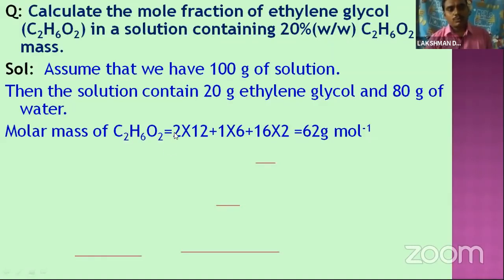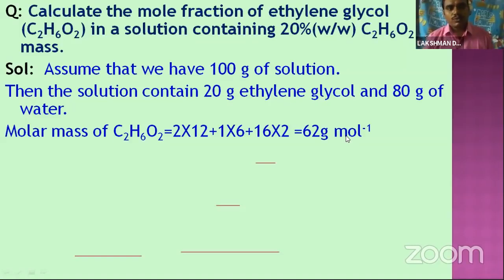So we take 2 times the mass of carbon, which is 12, plus 6 hydrogen atoms times the mass of hydrogen, which is 1, plus 2 oxygen atoms times the mass of oxygen, which is 16. When we calculate, this is 62 grams, the molar mass or gram molecular weight.